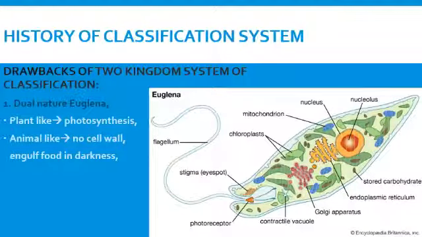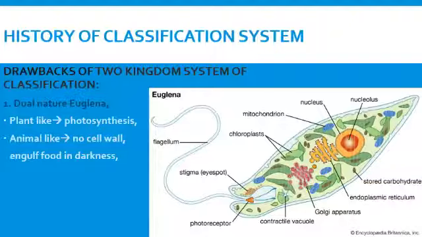Some of the drawbacks of Linnaeus' classification include dual nature organisms. Euglena was placed in the plant kingdom, but it is both plant-like and animal-like. It is plant-like because it has chlorophyll, which is a green color pigment present in plants.